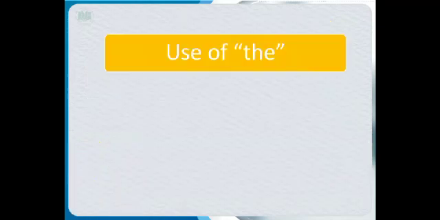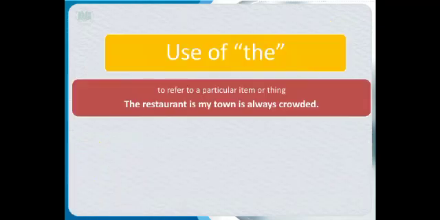Let's move on to the third article, which is the. We use the to refer to a particular item or thing. When we want to show the focus on any particular thing, we use the with them. The restaurant in my town is always crowded. Now we are talking about a particular restaurant that is in my town.